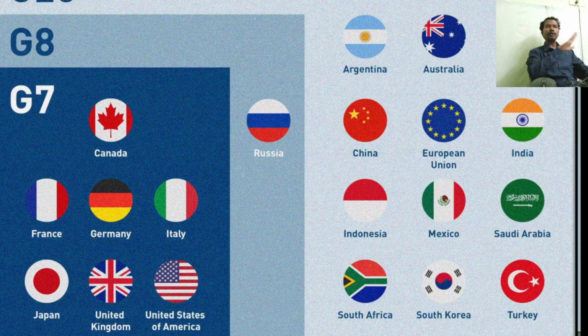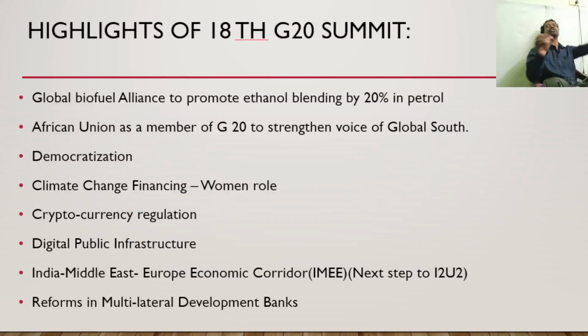Saudi Arabia, Mexico, Indonesia, and in all these countries, some countries did not attend directly. They have sent some deputy or like that. For example, China. You all know Xi Jinping did not attend. Similarly, Russia's Putin also did not attend. Similarly, Mexico's president also did not attend. So they have sent their deputies, right? So let us understand the highlights. What are the highlights of the recent 18th G20 summit?